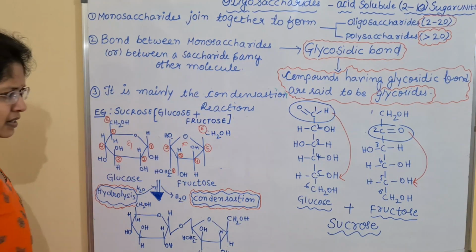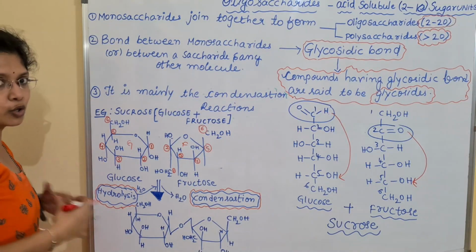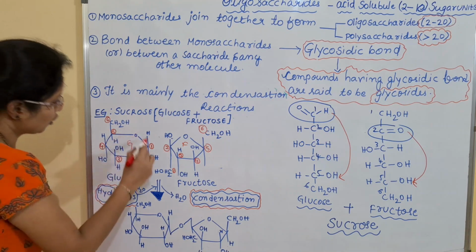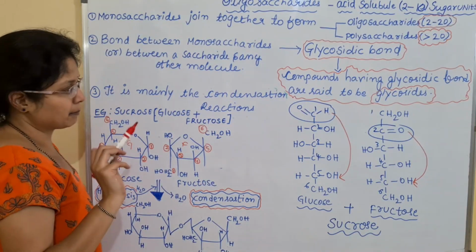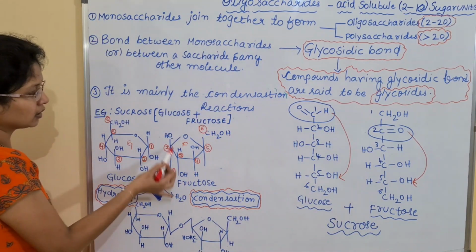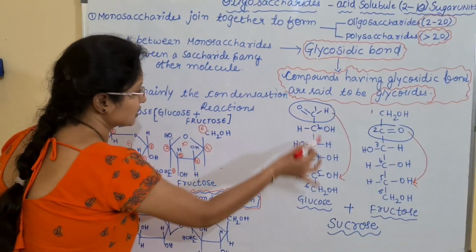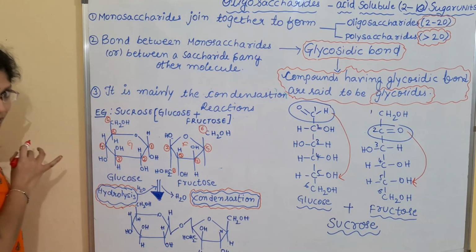So there is a lot of chemistry. We are not talking about how these structures are formed and what groups will be released. That we are not discussing here. Simply remember this fructose, this is the chain form, and it will form a furan ring, which is a 5-membered ring, and the glucose is converted into a pyran ring.